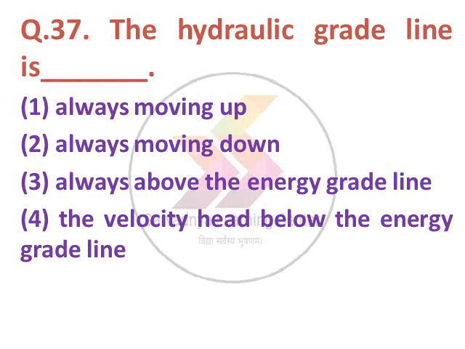Next question. The hydraulic grade line is dash. Option 1 always moving up, option 2 always moving down, 3 always above the energy grade line, 4 the velocity head below the energy grade line. The option number 4 is correct, the hydraulic grade line is the velocity head below the energy grade line.